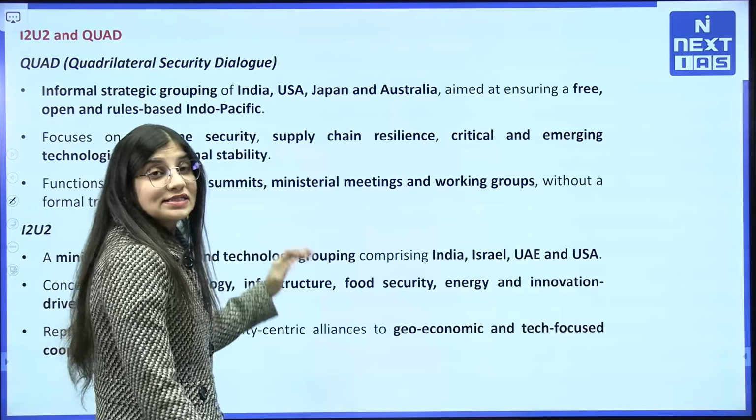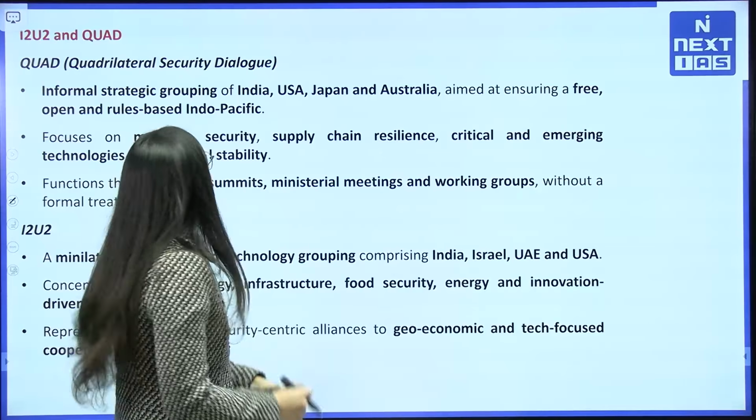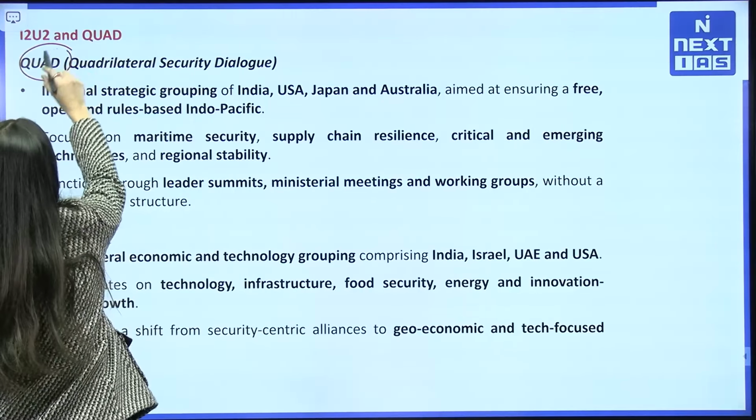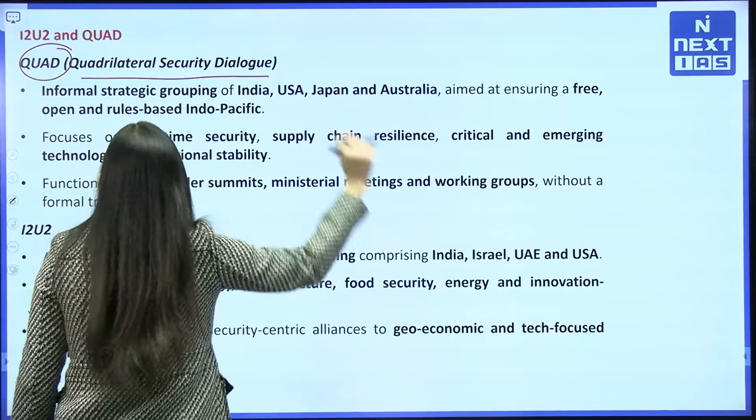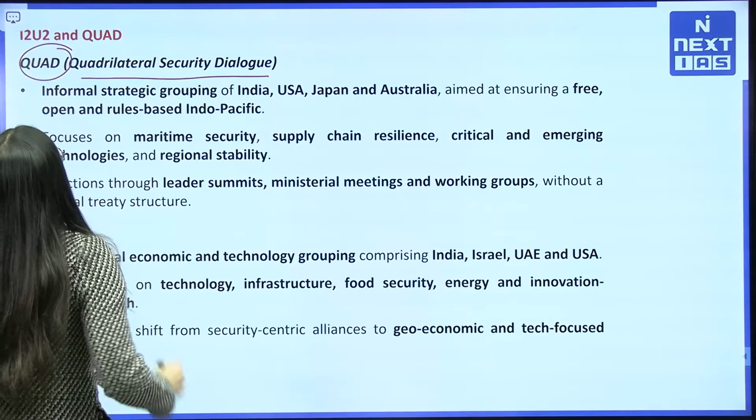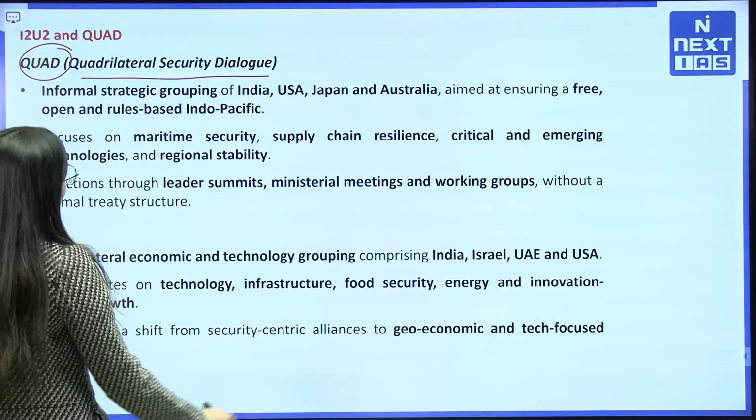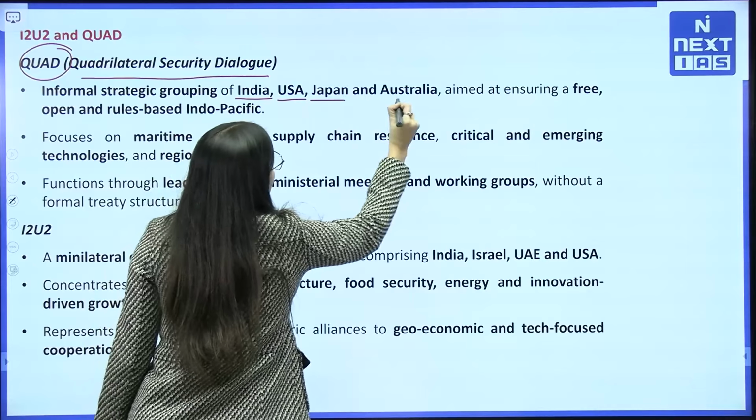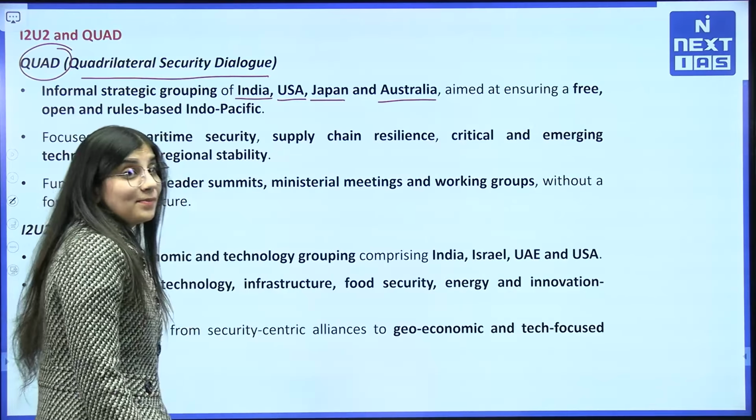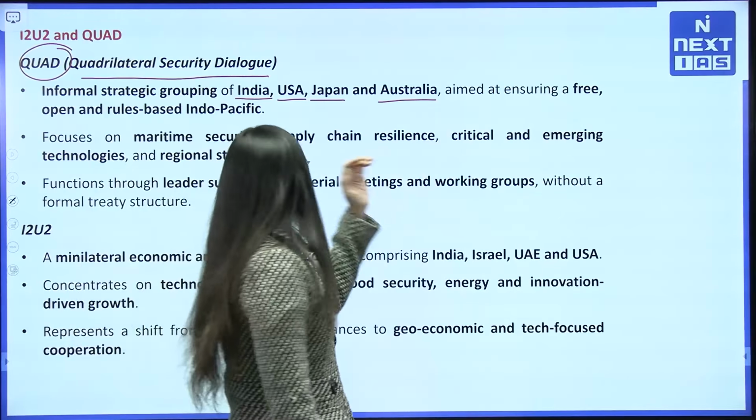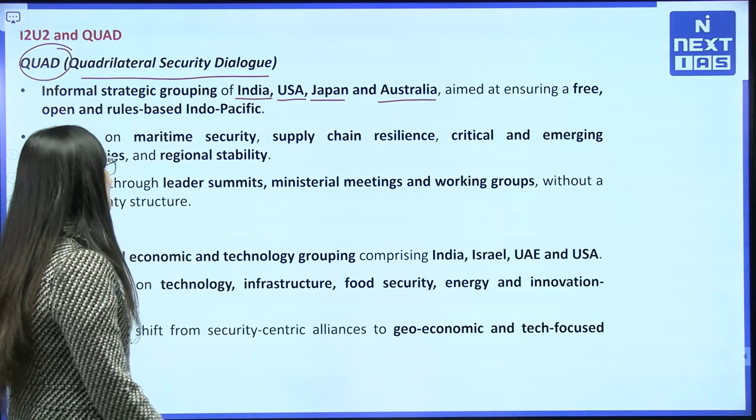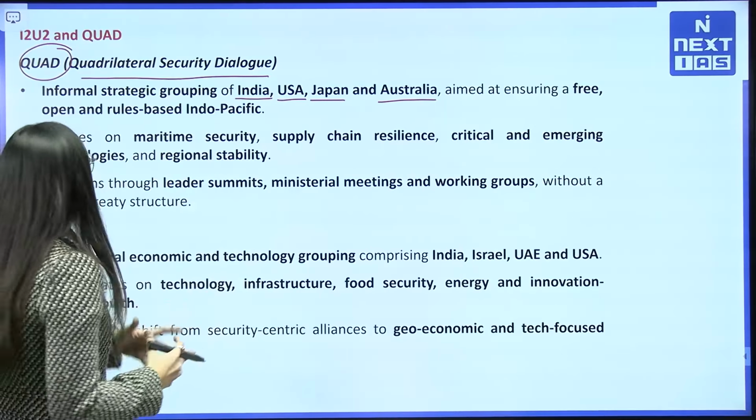As I said, what is I2U2 and Quad? Let me explain about Quad first. That is the Quadrilateral Security Dialogue. This informal strategic group of India, USA, Japan and Australia aims to ensure a free, open and rules-based Indo-Pacific. What is the focus of this Quad?